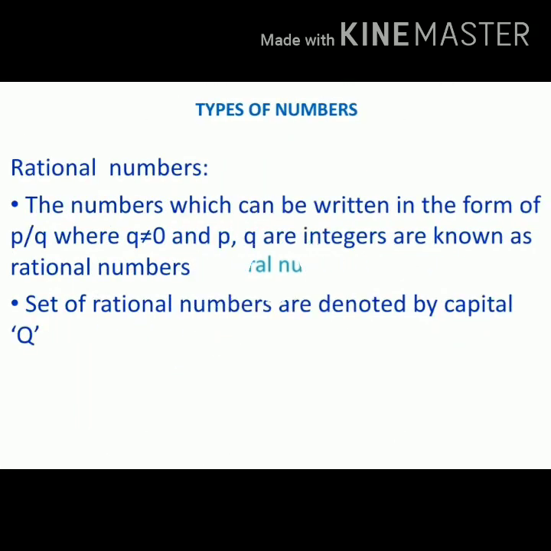Friends, next let us know about rational numbers. The numbers which can be written in the form of p by q, where q is unequal to 0 and p, q are integers, are known as rational numbers. Set of rational numbers are denoted by capital Q.